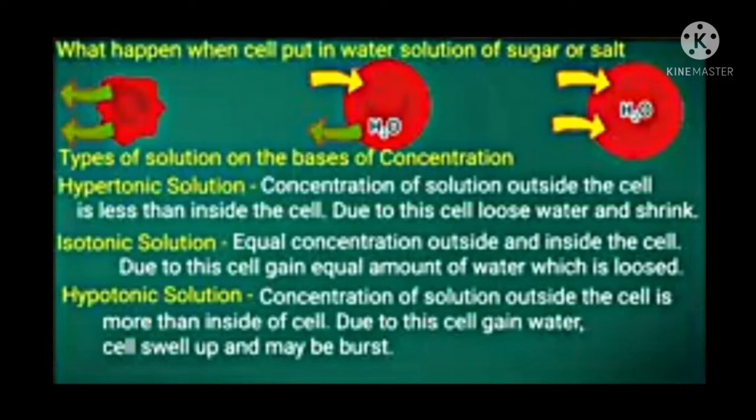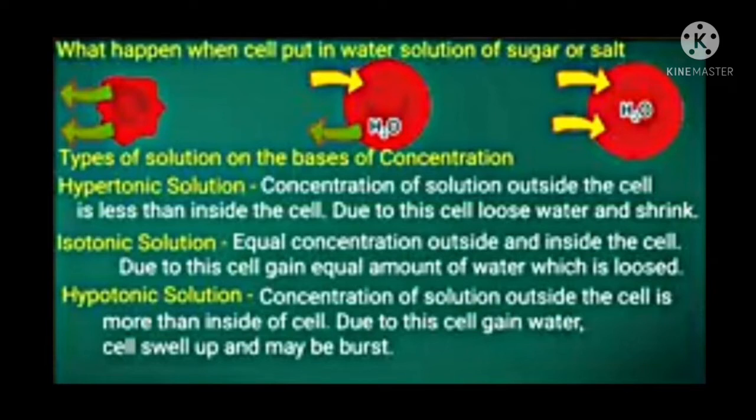The next solution is isotonic solution. In this, the equal concentration will be outside as well as inside the cell. Due to this, the cell gains equal amount of water which was lost in the hypertonic solution. The next solution is hypotonic solution.